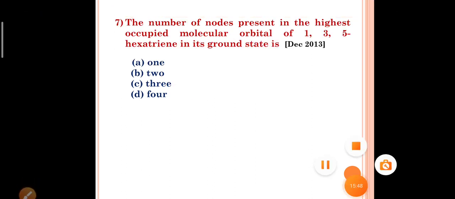Next one is the 7th question. The number of nodes present in the highest occupied molecular orbital of 1,3,5-hexatriene in its ground state is: option A 1, option B 2, option C 3, option D 4.